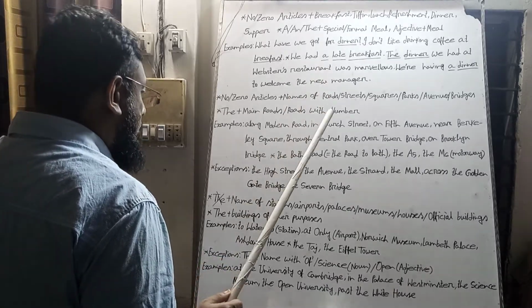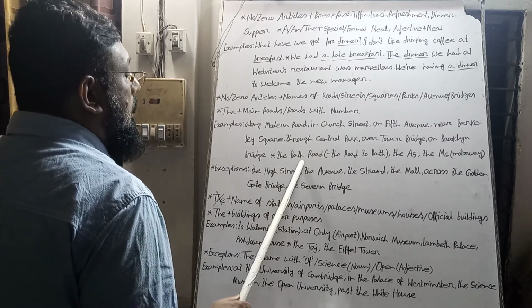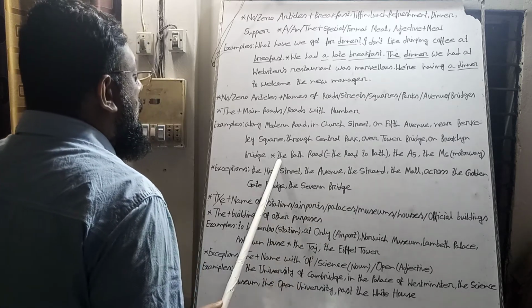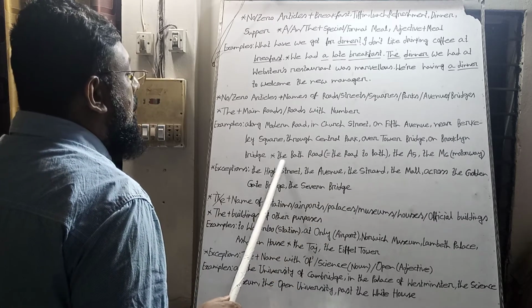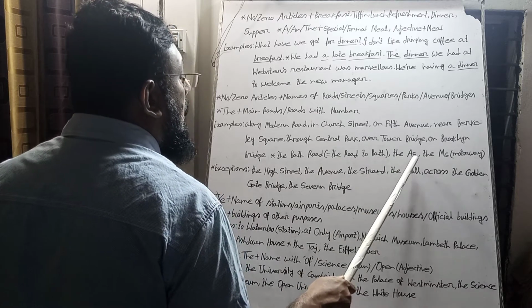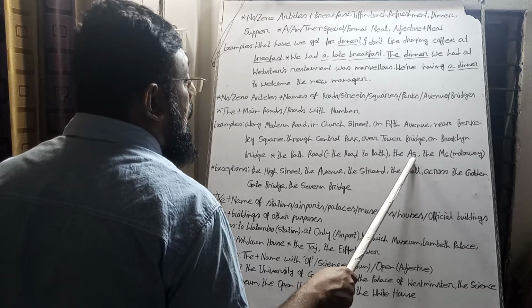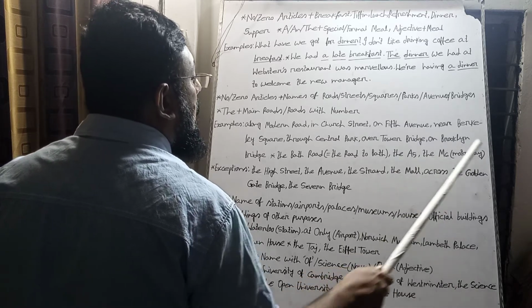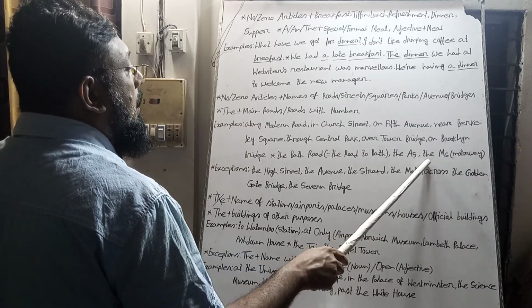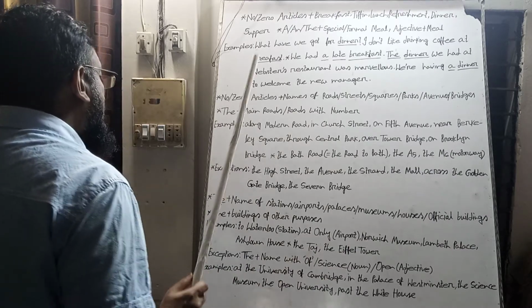But the Bath Road, it is a main road, so the road to Bath. So we have used the article before Bath Road. The A5, it is a main road or a road with a number, so we have used the article before the A5 road. The M16 motorway, it is a road with a number, so we have used the article before this road's name.